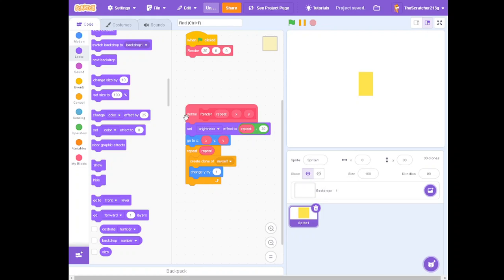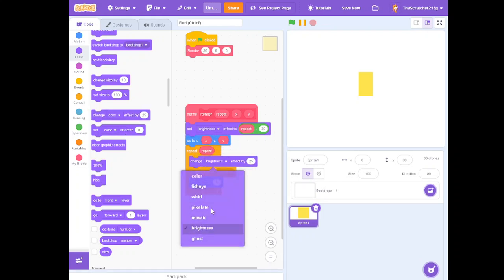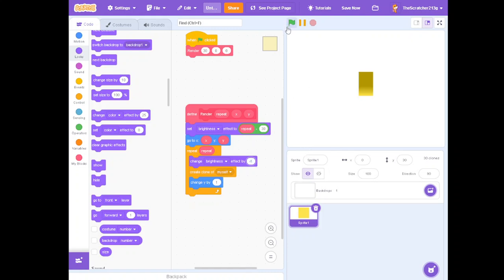Basically, this is what we're doing. Now we're going to change the brightness by -1. And this is what it's doing. Have it here. Change it by -1, I think. We're going to just have it at 1, right?